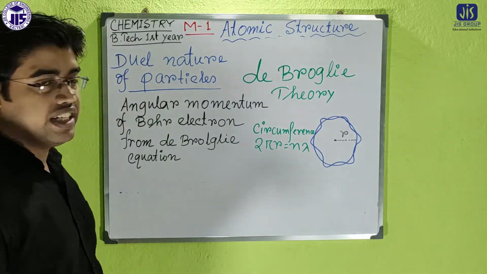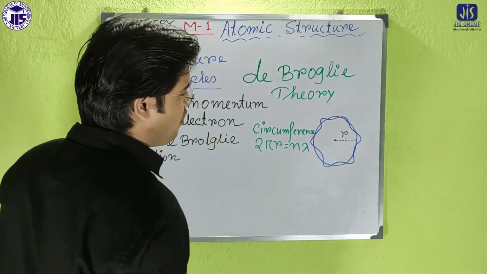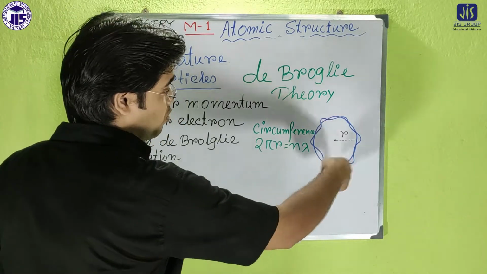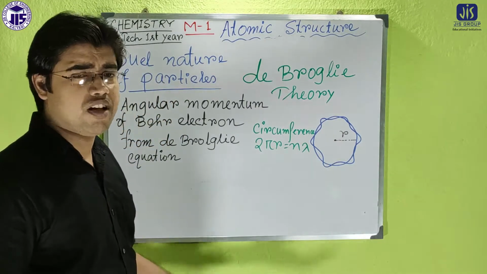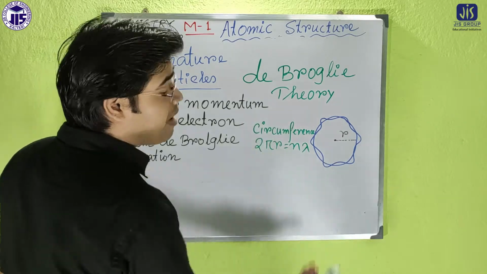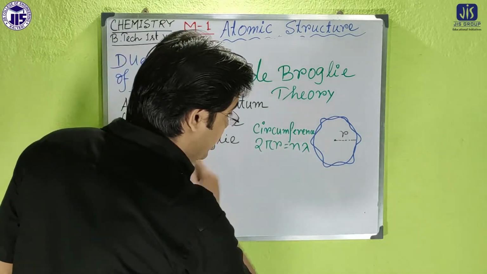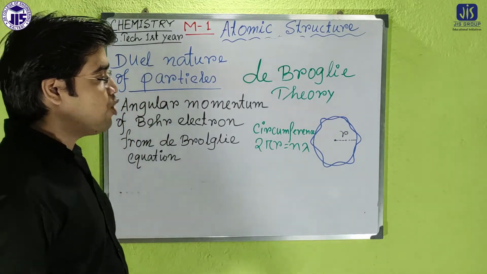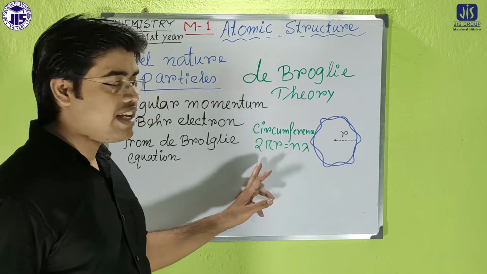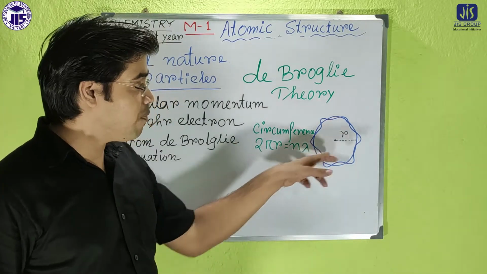According to de-Broglie, if any electron revolves around the nucleus, for example with radius r, then obviously the circumference is an integral multiple of the wavelength lambda. Circumference means 2 pi r. So 2 pi r equals n lambda. We can write that from the picture.